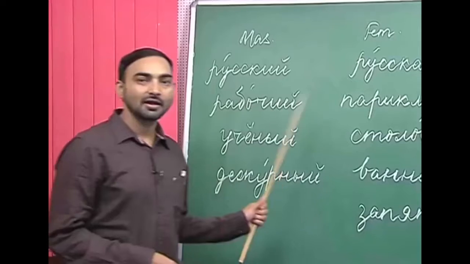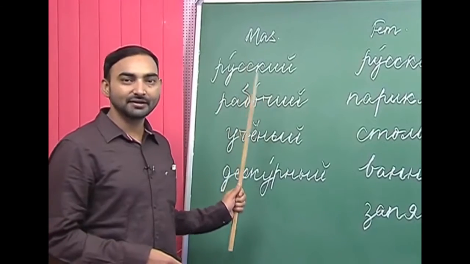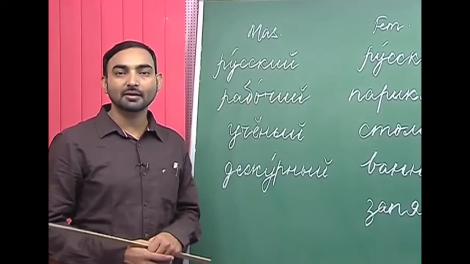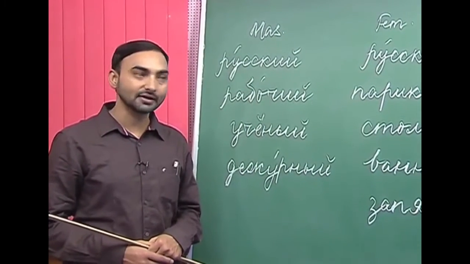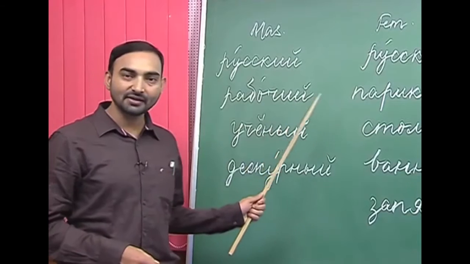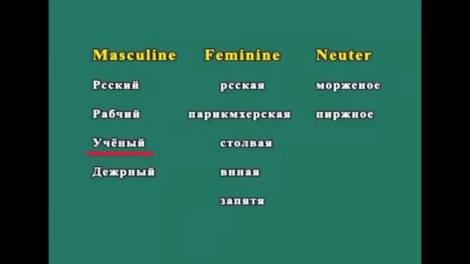Rabochi. Rabochi has been derived from the verb rabotach. Rabotach is to work and rabochi will mean worker. Uchioni. Uchioni is scientist. Dejurny. Dejurny, a person on duty.